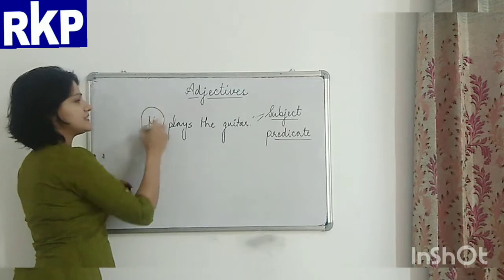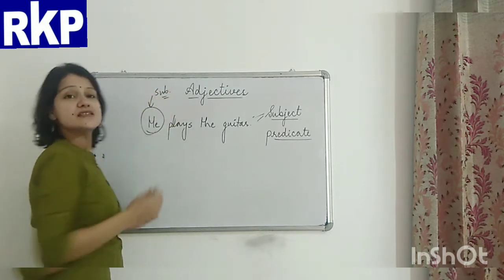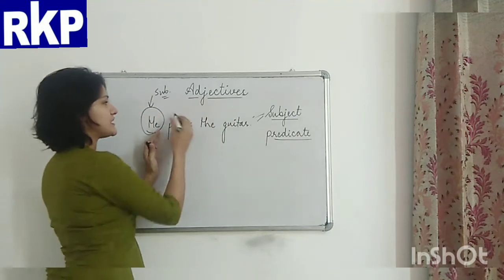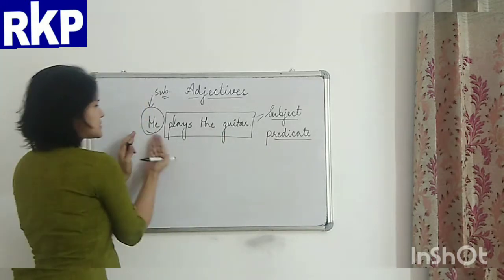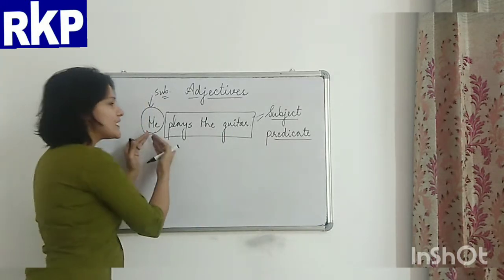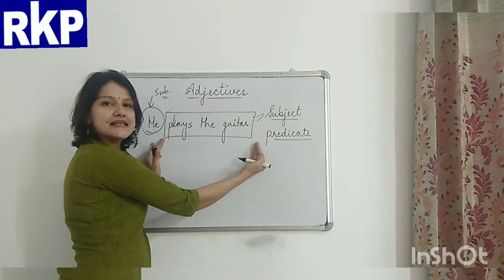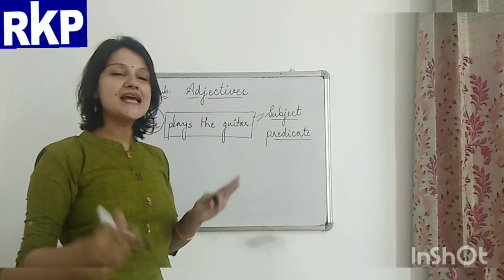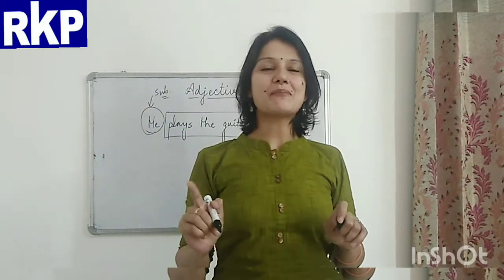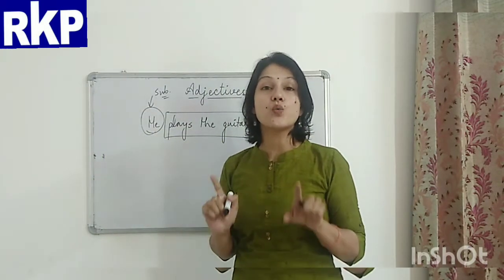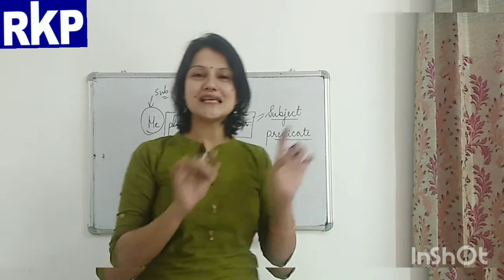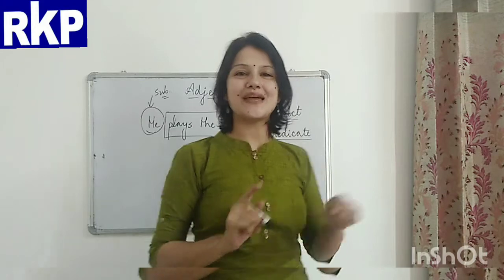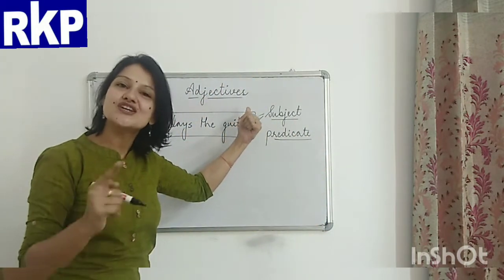Now, this is our subject, and this part of the sentence is talking about the subject only. So, the rest of the sentence is called predicate. And the most important thing about the predicate is that it always has a verb. I'm sure now these two things, subject and predicate, are clear in your mind. Now we are ready to proceed with adjectives, our main topic.